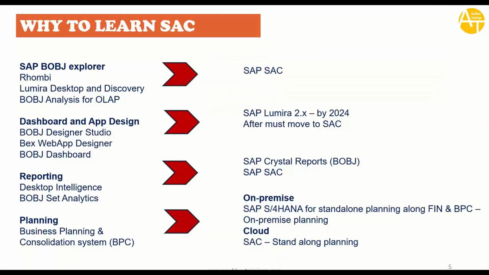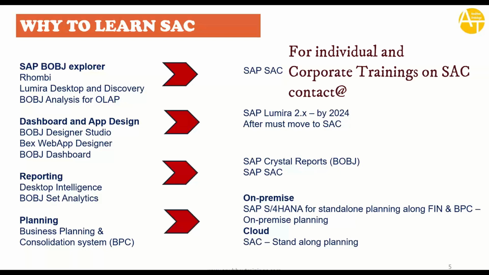Why to learn SAP Analytics Cloud? As some of you are already working with solutions in the analytical area, you are seeing there is a shift happening from these classic solutions towards Analytics Cloud. So if your company is using BobJ Explorer, Lumira Desktop and Discovery, BobJ Analysis for OLAP, these are moving to SAC permanently.